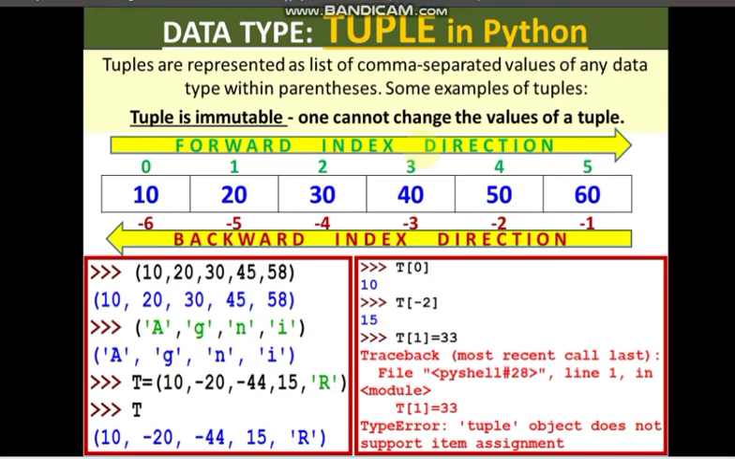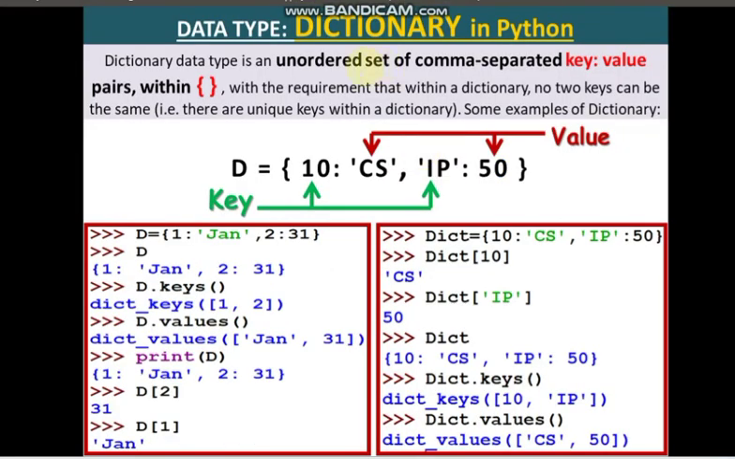Now moving on to the next one, which is a dictionary. A dictionary is an unordered set of comma separated key value pairs, where key and value are separated by a colon character, and the pairs are written within curly braces. With the requirement that within a dictionary no two keys can be the same, they are unique within a dictionary. So now let's see.